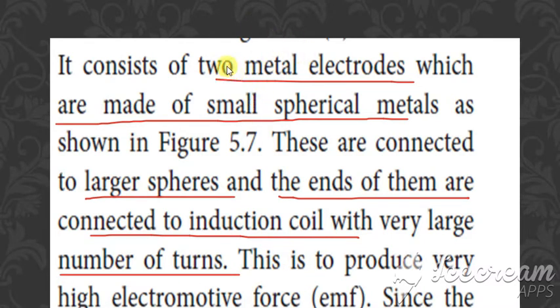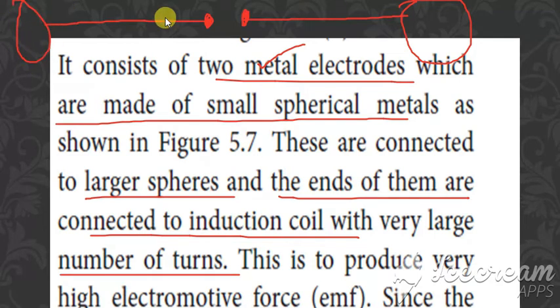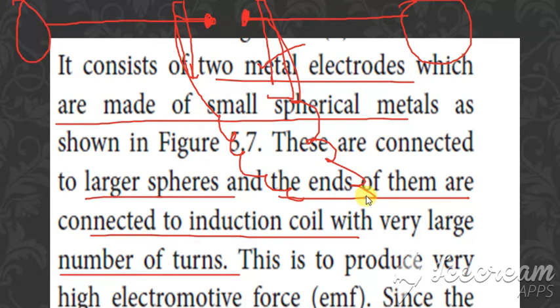So it consists of two metal electrodes, and they are made up of small spherical metals. These are connected to the larger spheres, with a connection in between like this. The ends of them are connected to the induction coil. Here this end will be connected to the induction coil, and the same way the other end will be connected to the induction coil, and this induction coil will have